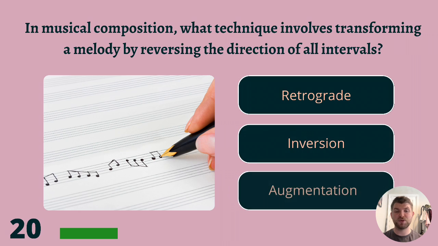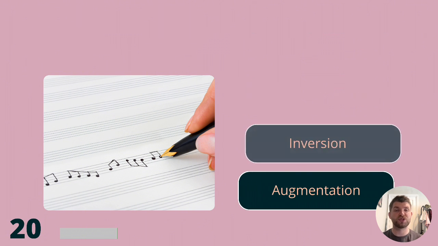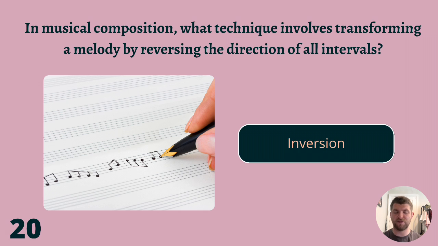20. In musical composition, what technique involves transforming a melody by reversing the direction of all intervals? Retrograde, inversion, or augmentation? Remember, this quiz is out of 100. We are on question 20 currently. Hope you're doing well so far. The answer to question 20 is inversion.